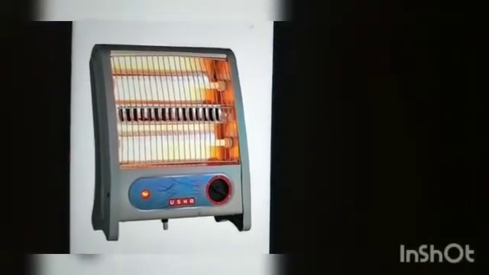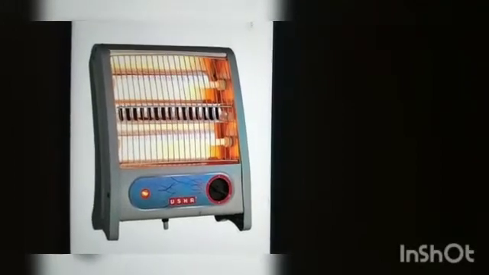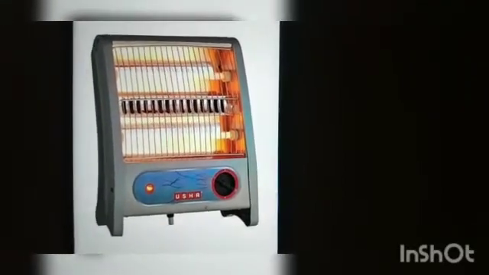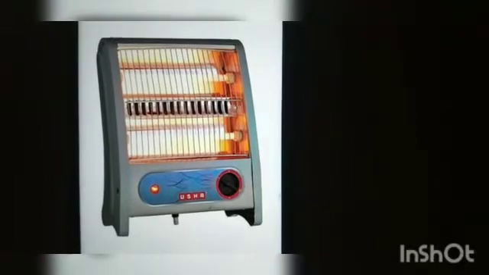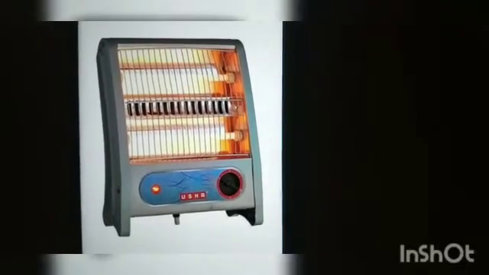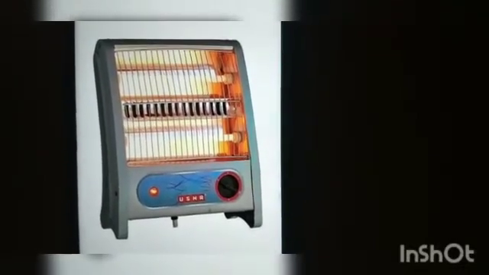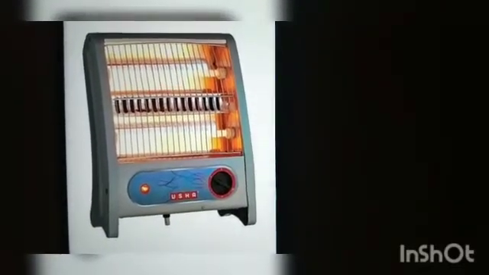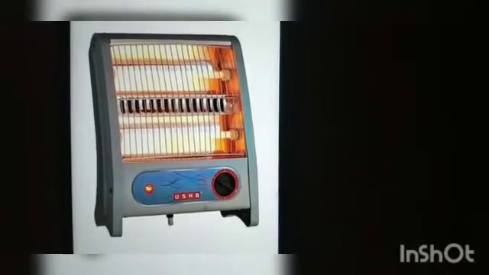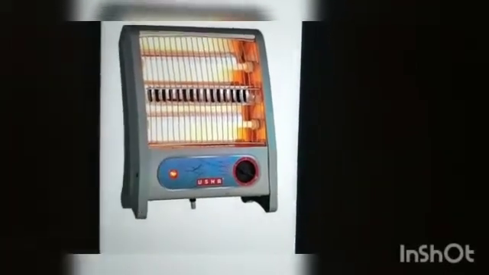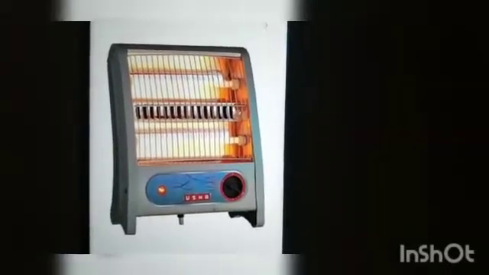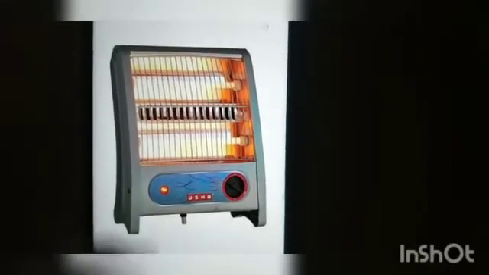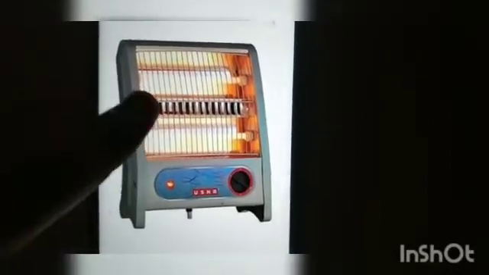Okay, you might know about room heaters, which are used to heat the room in colder regions like Himachal Pradesh or Jammu Kashmir. There the temperature will be low. To heat the room and make it a normal temperature, they use these kinds of room heaters. These room heaters have a mirror behind the heating coil.